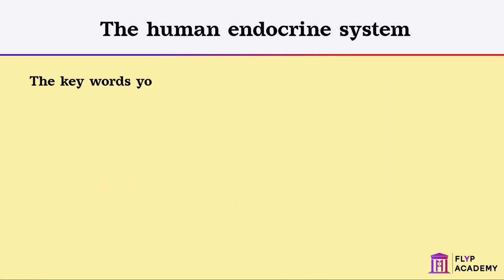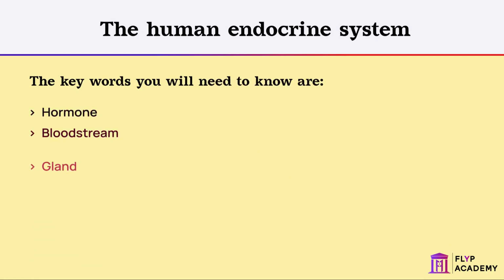The key words you'll need to know are hormone, bloodstream, gland, pituitary gland, adrenal.